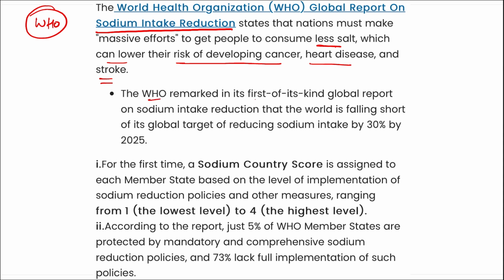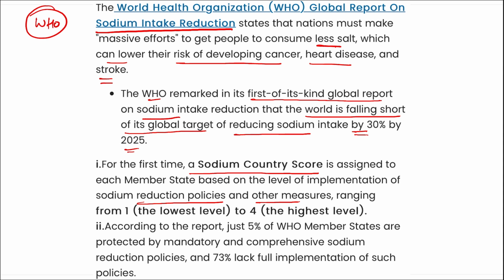The WHO remarked in its first kind of global report on sodium intake reduction that the world is falling short of its global target of reducing sodium intake by 30% by 2025. For the first time, a sodium country score is assigned to each member state on the level of implementation of sodium reduction policies and other measures, ranging from the lowest, that is 1, till highest, that is 4. According to the report, just 5% of the WHO member states are protected by mandatory and comprehensive sodium reduction policies, and 73% lack full implementation of such policies.